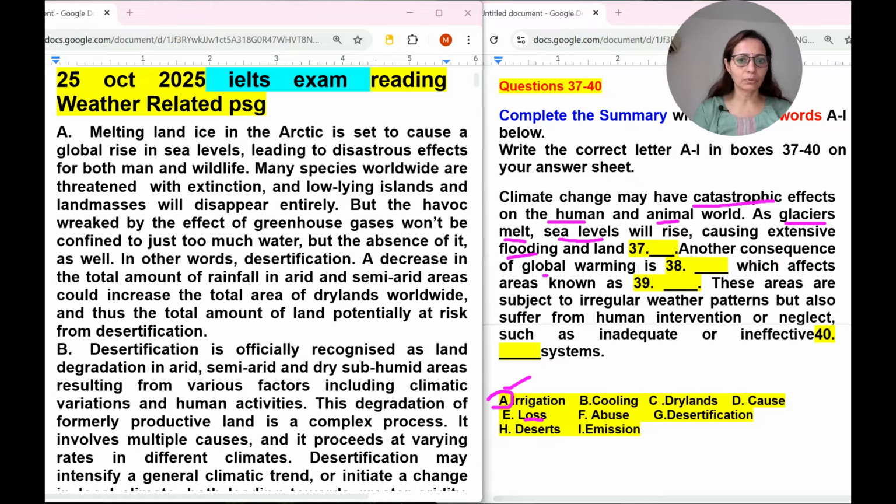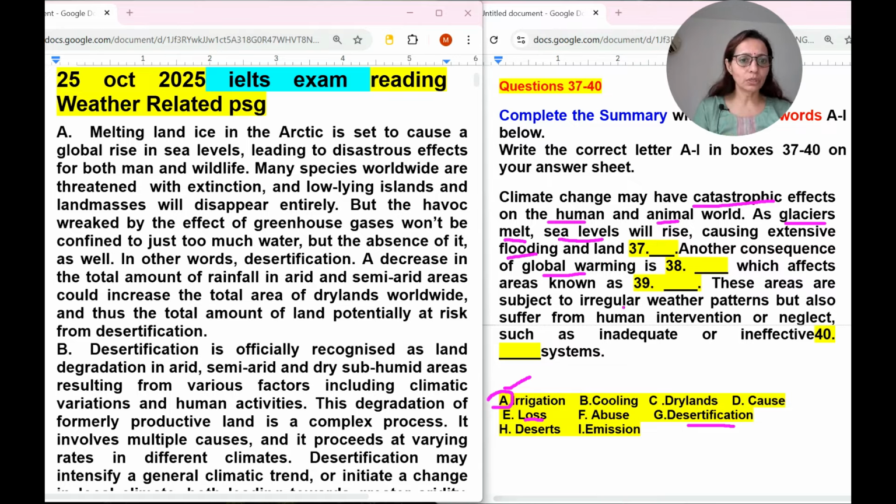Another consequence of global warming is something which affects areas known as... Irrigation is not a consequence, cooling is not a consequence, drylands is a cause, deserts, emissions, desertification I can say. Another consequence of global warming is desertification, which affects areas known as deserts or drylands. So either C or H will come in number 38 and 39. So I'm just guessing it out. If you do not have time, you can guess and just continue with another paragraph.